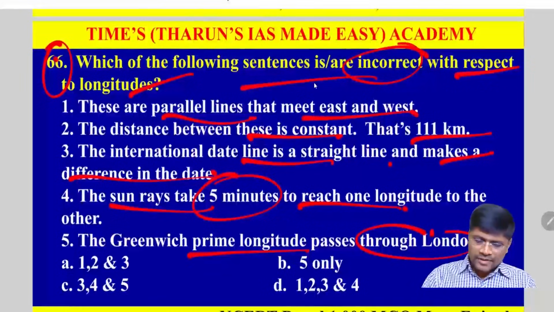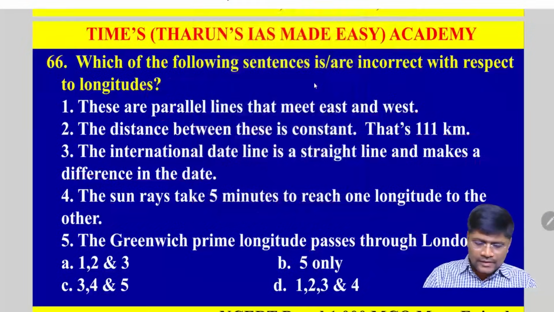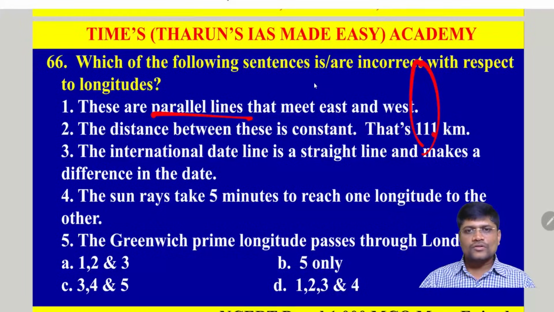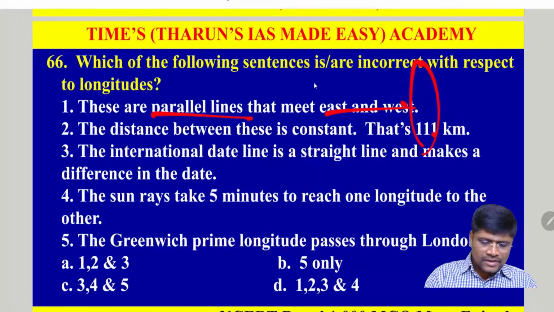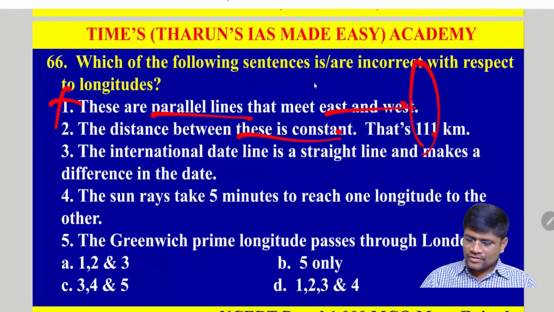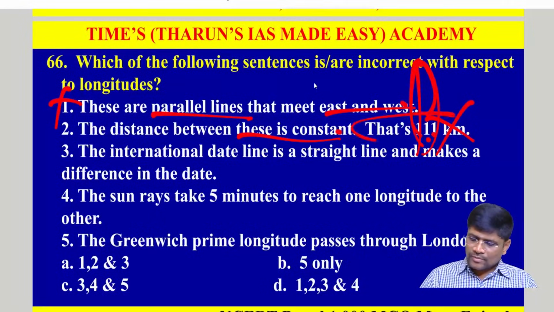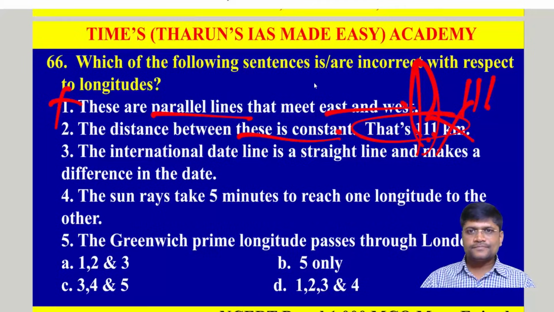So according to the explanation, these are not parallel lines because all the longitudes meet at the north and south pole. They are not running east to west, they are north to south. So the first statement is incorrect. The distance between them is constant? No, it is not constant. The distance between any two longitudes keeps on decreasing towards the polar regions. That's why it is maximum only near the equatorial region. So the second statement is also incorrect.